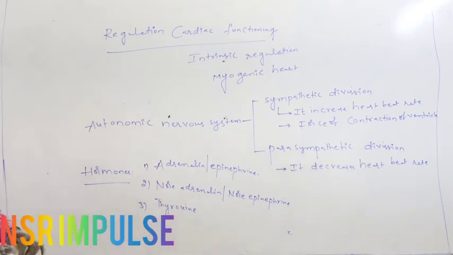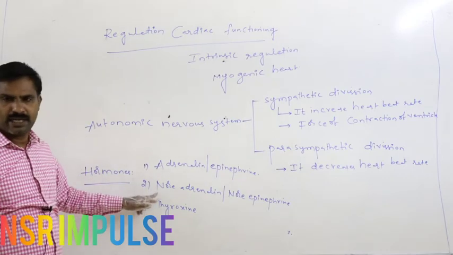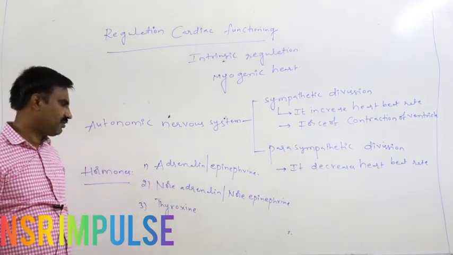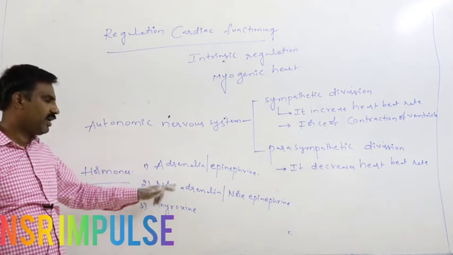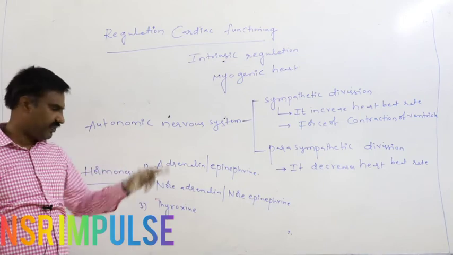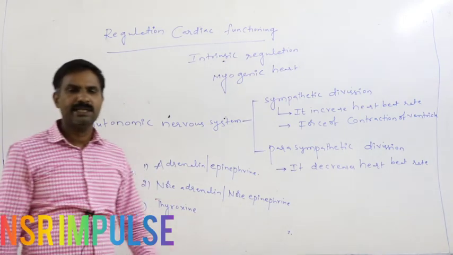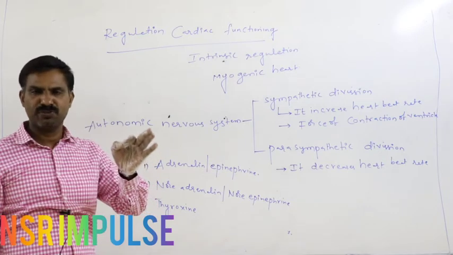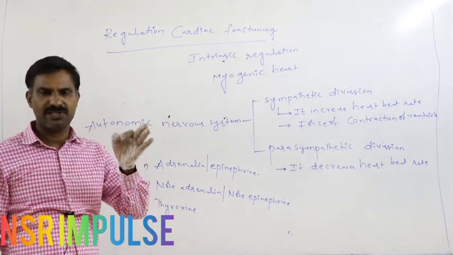So definitely adrenaline or epinephrine, noradrenaline or norepinephrine, thyroxine hormone. These three types of hormones principally increase the rate of the heartbeat.